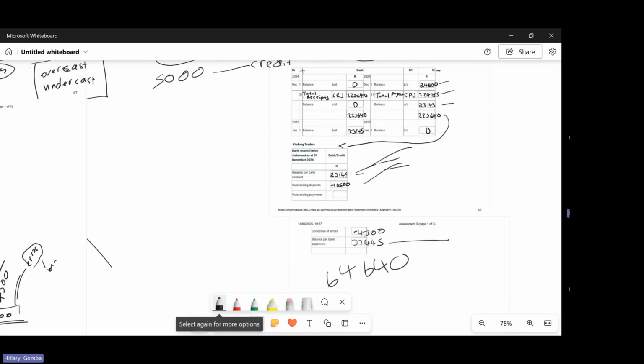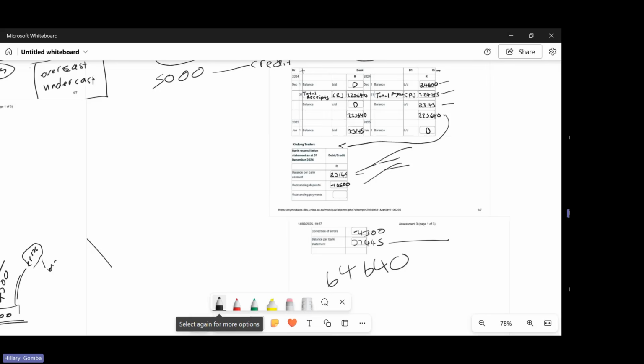And then the correction of an error: it was a payment that was entered twice. So we need to add the other part, which was the 4.3, back, to show the bank that they need to add that amount. And then the balance per bank statement was given, which was an unfavorable balance, which will be on the debit side.